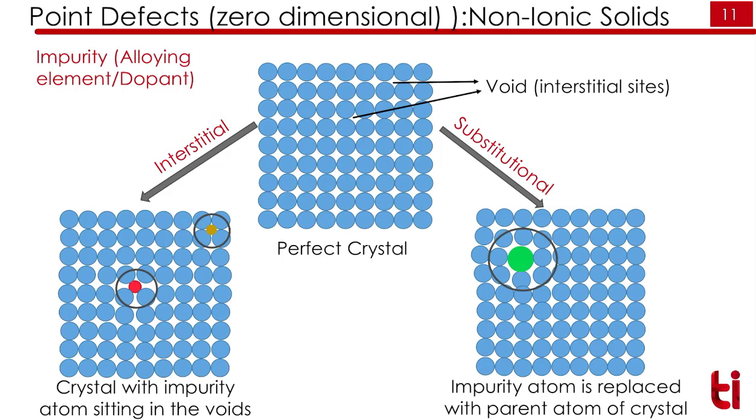In impurity, we have two types of impurity. One is called interstitial and the other is called substitutional. Interstitial means the element which has to be added, or we can call it a dopant, will go into the interstitial position or the void position. So here you can see this atom in orange color, and the atom in blue color. It is at the interstitial position. It is not taking the position of the blue atom. It is at the white position. Similarly, if you use a substitutional impurity, it will replace one of the atoms in the host material.